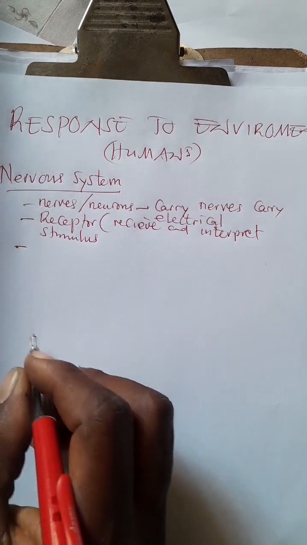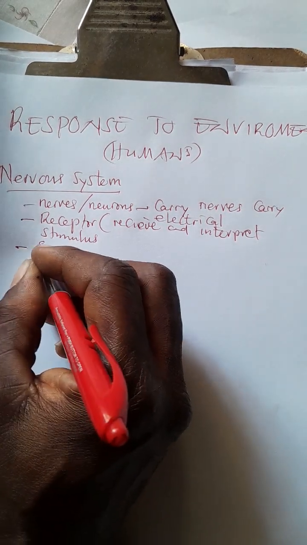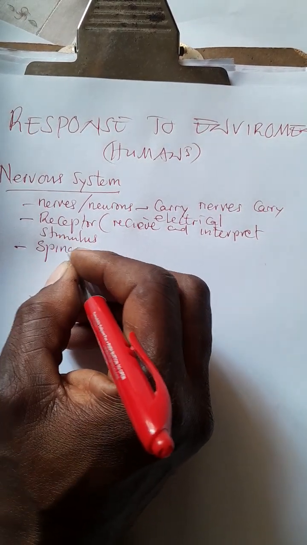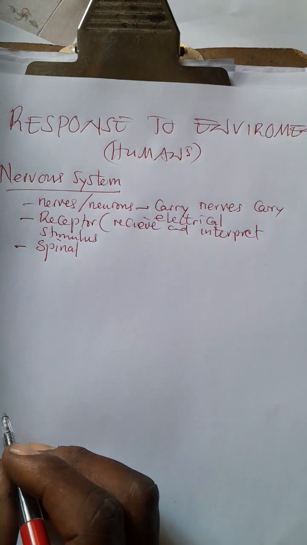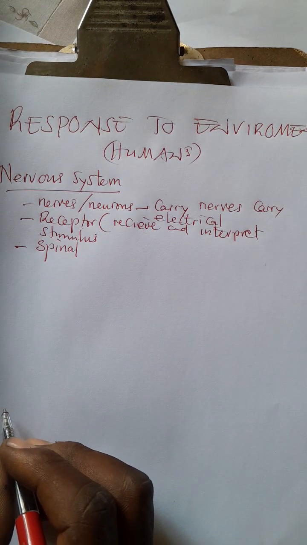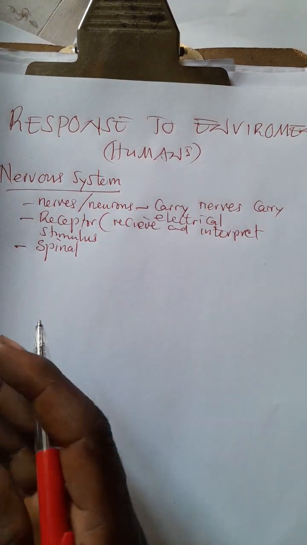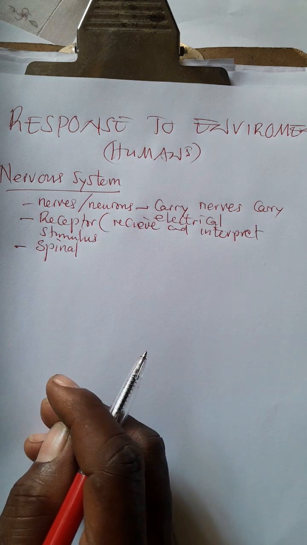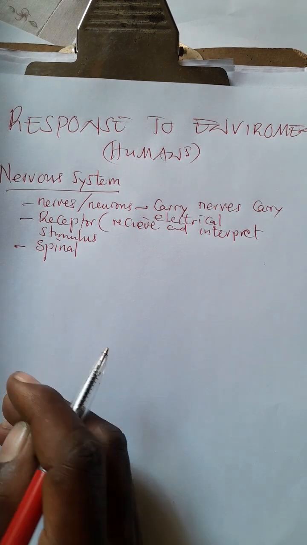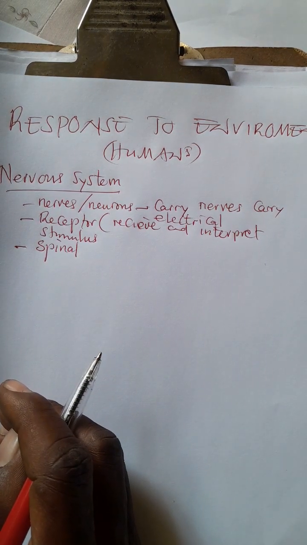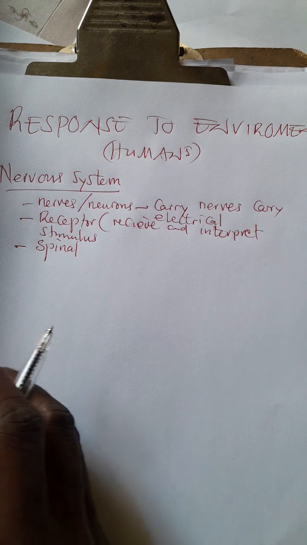Therefore, you also have the spinal cord. When the receptors receive the stimulus, it is interpreted and converted into a nerve impulse. Then it's passed to the nerves, and the nerves carry it.